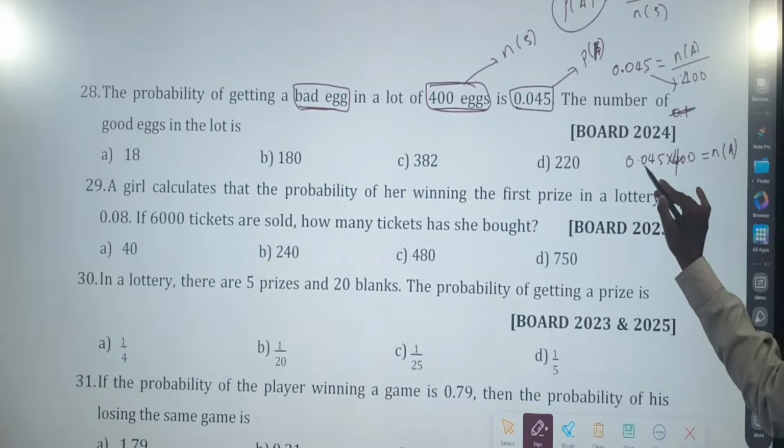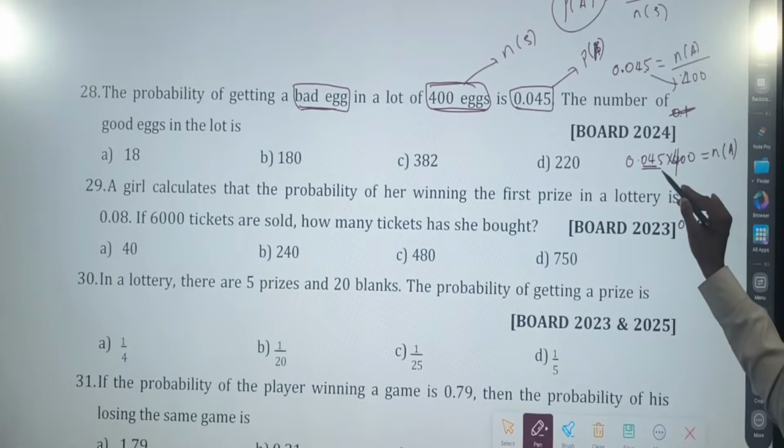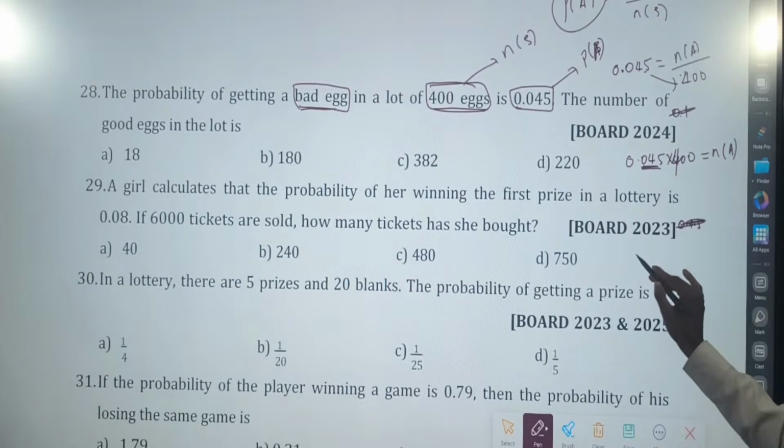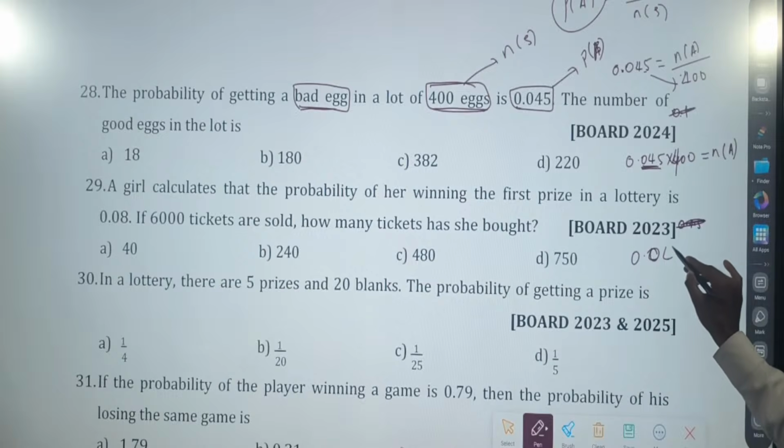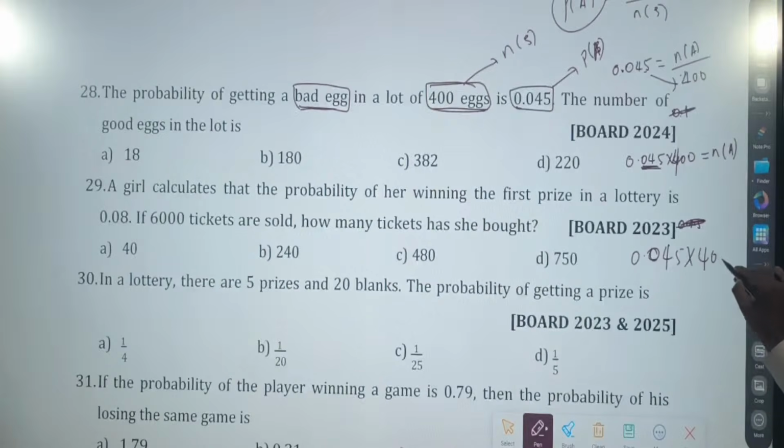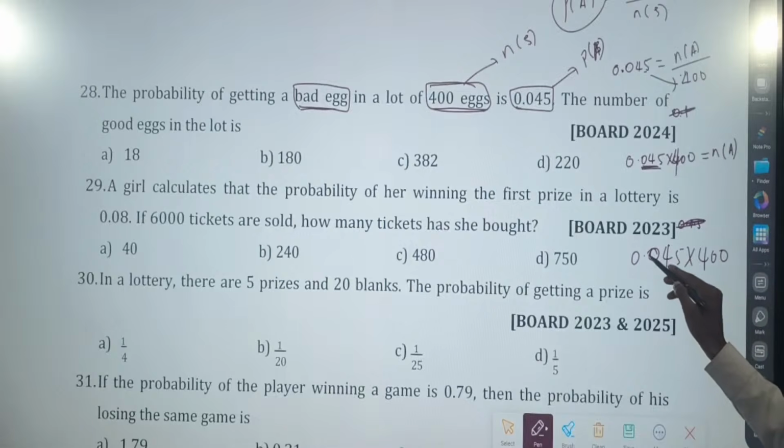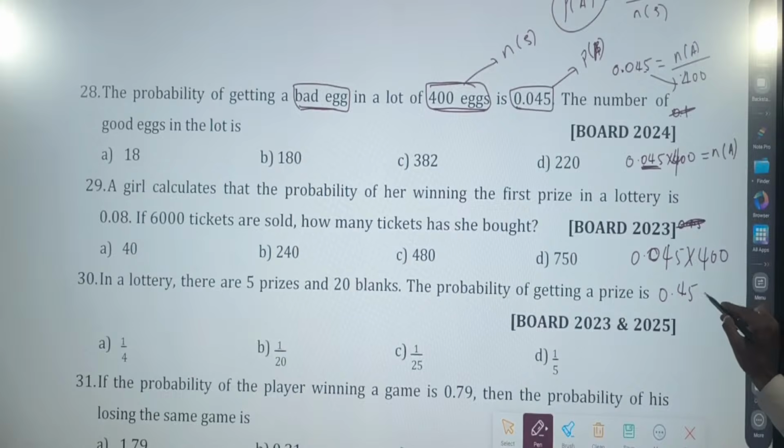When you multiply with this, mind goes blank. Just a moment. 0.045 into 400. 1 0 will shift, 1 0 will shift, so this becomes, multiply with double zeros, so 0.45 into 4. Sorry, 4.5 into 4. How much you will get? 4 5s are 20, 4 4s are 16. Which means what? How many eggs are bad eggs here?